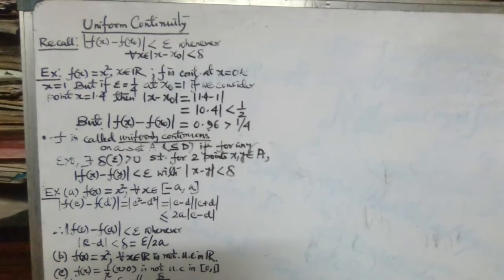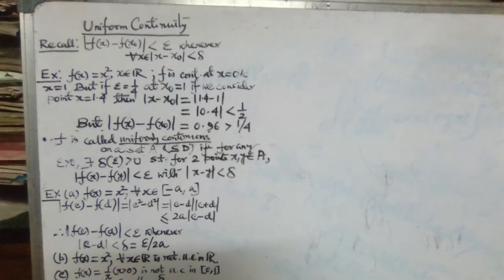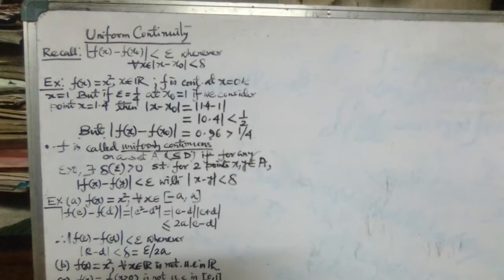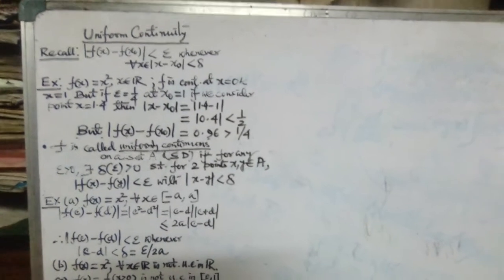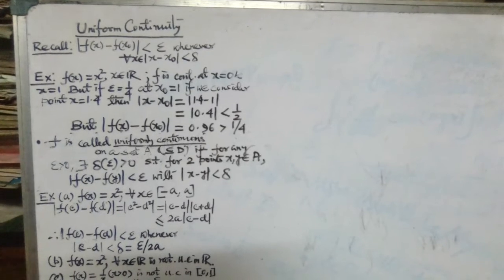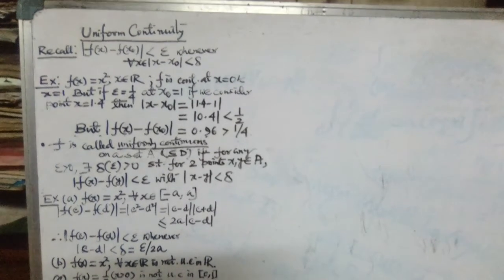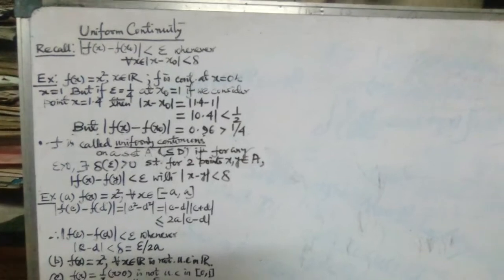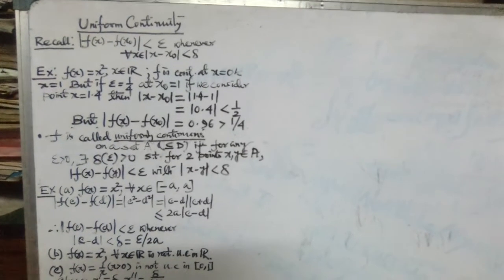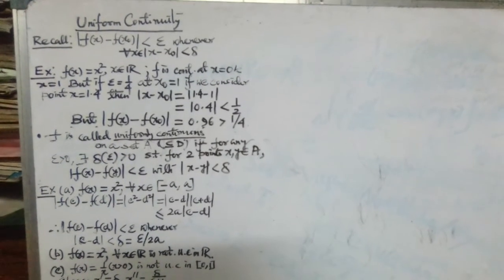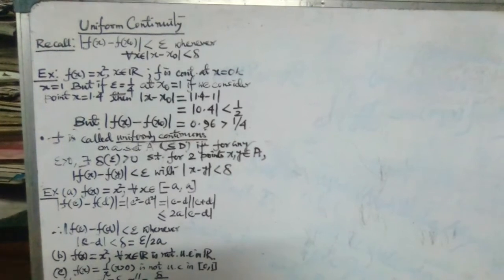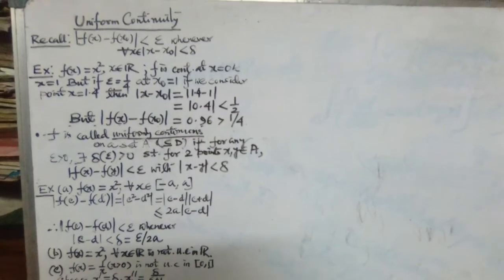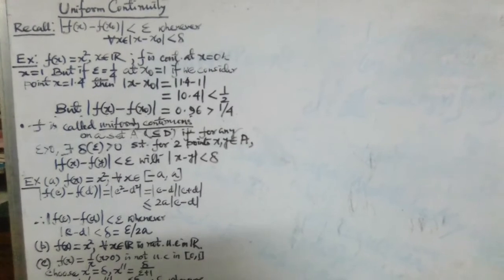So if we show the existence of some delta, then such epsilon will work. In this case, delta is dependent on the epsilon as well as on the particular point x naught. If such a relation holds, then we can say that f is continuous at some point x naught. Now observe one example.